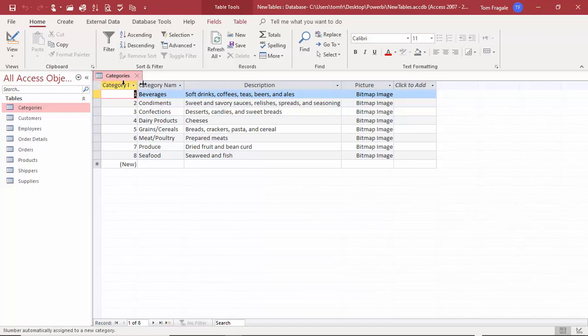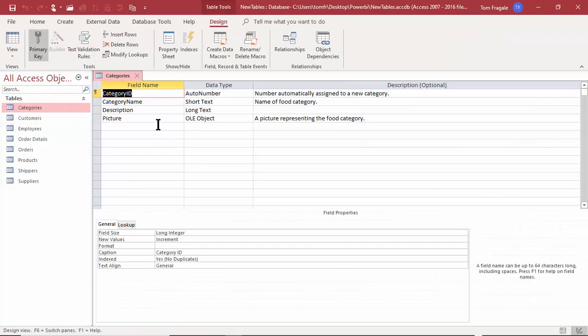Now, another way to go back and forth with your views is on the Home menu. So if I click on Home, then I can click on the pull down where it says View, and then we can change our views that way. So there's Design View again, and then we can see how in Design View we can add or change our fields. So this window in the middle is really where you can manage all of your objects, and that's where the actual work would happen.